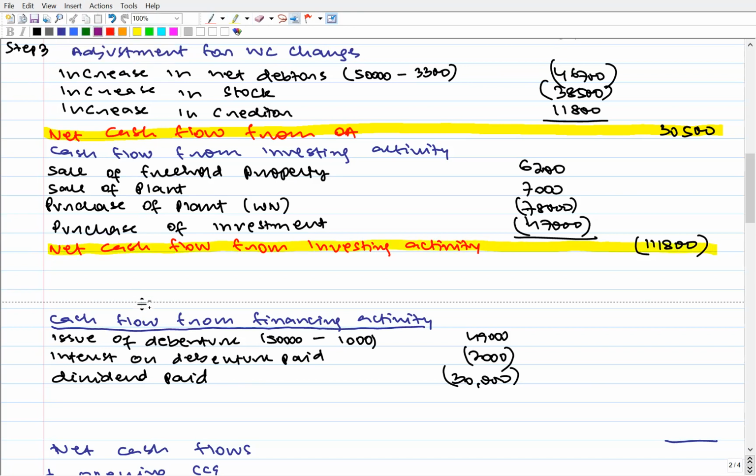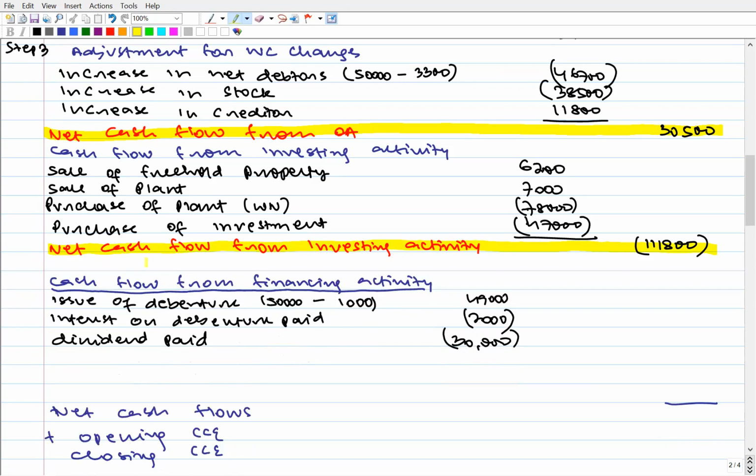Now comes the last activity, which is financing activity. In case of financing activity, we have 49,000 minus 2,000 minus 30,000. It comes to 17,000 positive. Net cash flow from financing activity.